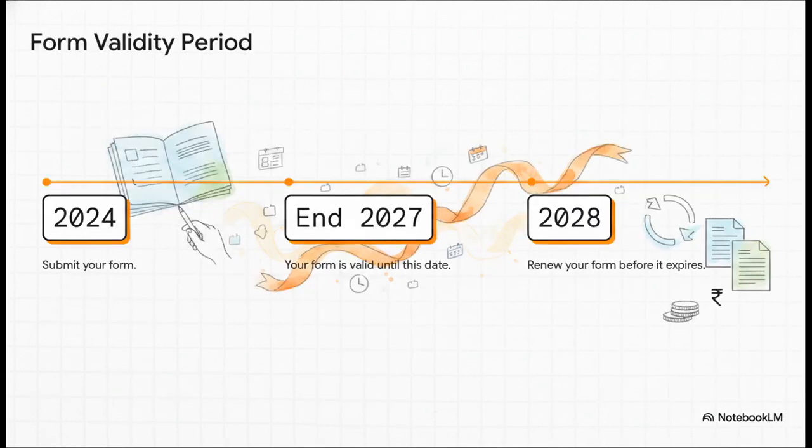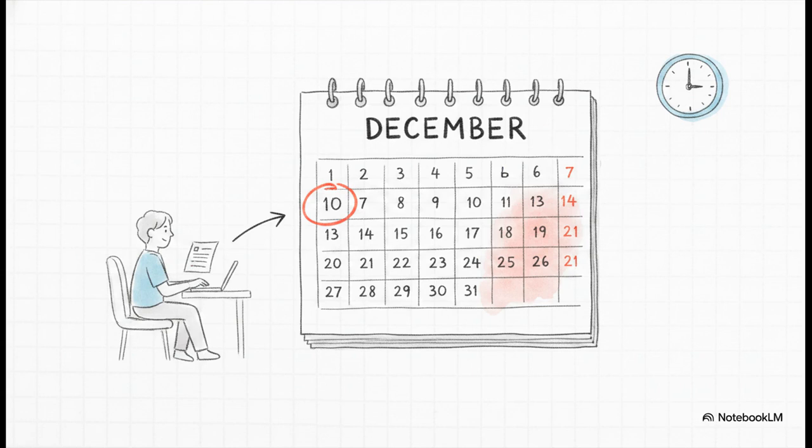And just a quick heads up, this isn't something you do once and forget about forever. When you submit the form, it's typically valid for the rest of that year, plus 3 more full years. So if you do it now in 2024, you're all set until the end of 2027. You'll just need to renew it before it expires. And finally, a word about timing. To make sure your tax info gets processed for this year, it's always a good idea to submit it well before things get crazy at year-end. A good rule of thumb is to get it done before December 10th. Whatever you do, don't leave it to the last minute.